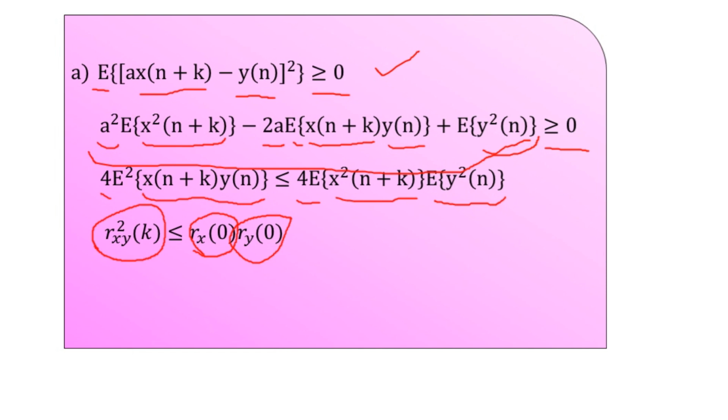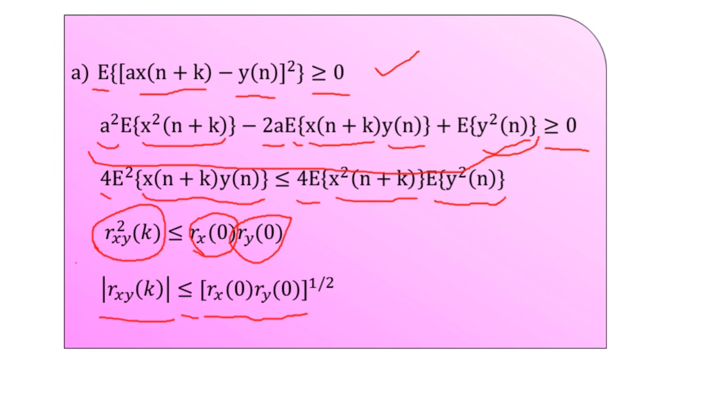So to this particular relation, if we take the square root, for both the sides we have to take the square root, and it will give us the form: mod of r suffix xy, the cross correlation as a function of k, the left hand side, is less than or equal to the square root of the multiplication of rx of 0 to ry of 0.